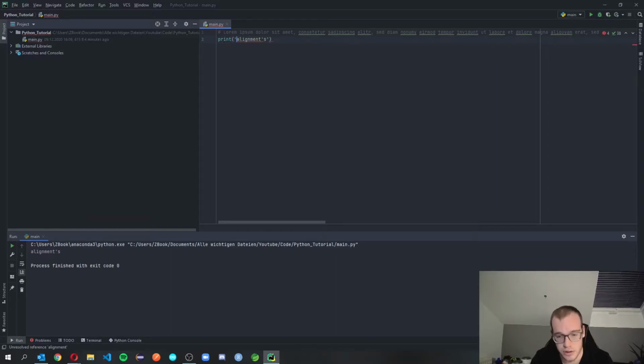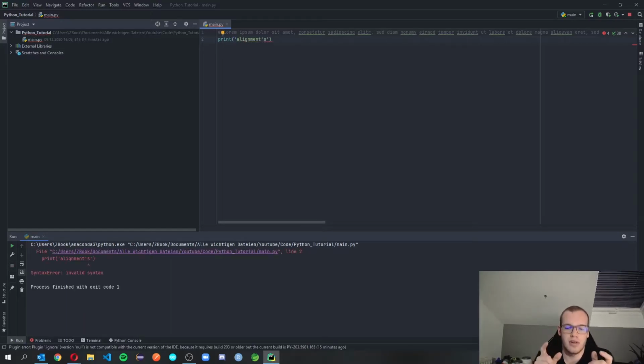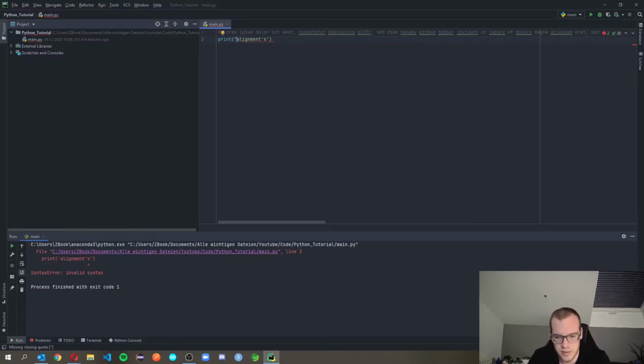If you have the single quotation marks around here, this will give us an error. Because if we have single quotation marks and in the string there's a single quotation mark, the string acts like it ends at the T, and then some other code is here, and then at the end another string will start. But if you do it as before with the double quotation marks, it's all fine.